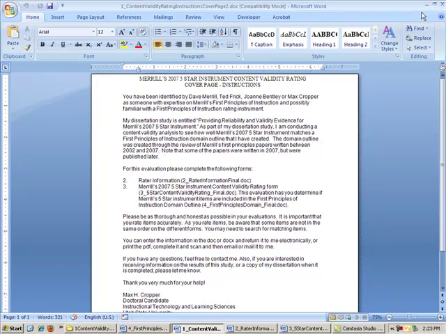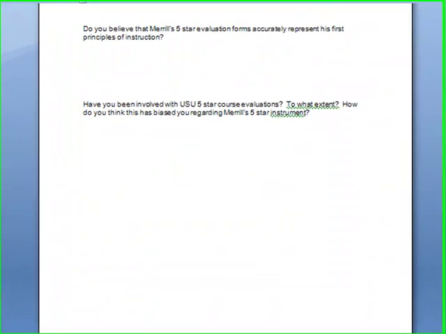In your email and also the cover sheet are the instructions for how to do the rating for this study. Probably the most important thing to know is that you're going to initially fill out information about yourself on this rater information form, and we'll go over this real quick.